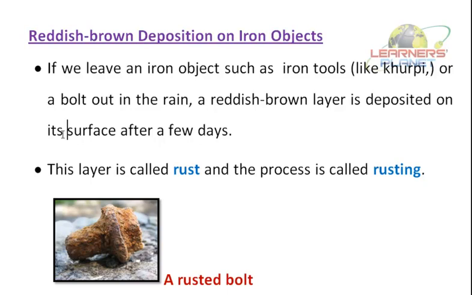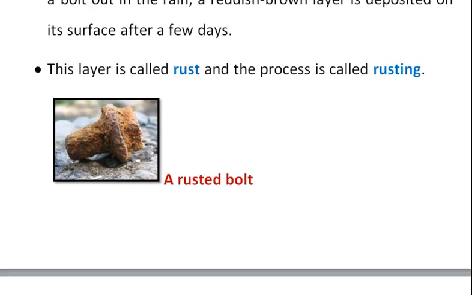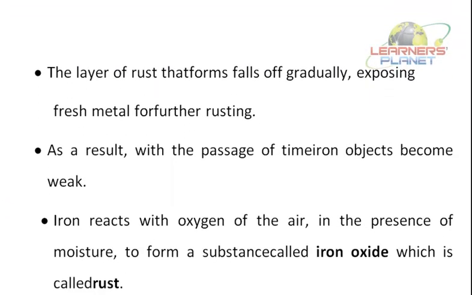Even in your bicycle, bicycle handles which are made of iron, a reddish brown layer is deposited over it. Now this layer is called rust, and the process is called rusting. See this bolt here. This particular reddish brown layer I am talking about. Why is this reddish brown layer formed? If you keep iron objects outside, this reddish brown layer is deposited over it. Why so? This is rust. Right? Now, why is rust so formed?